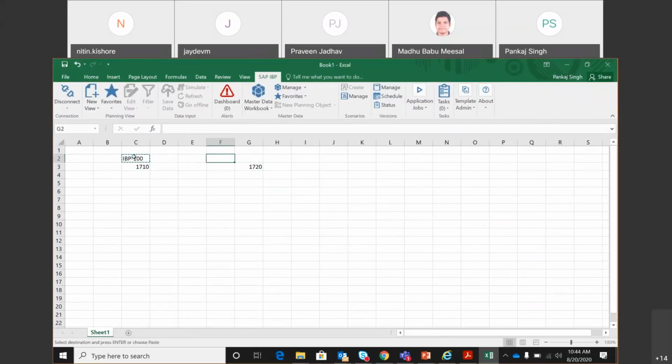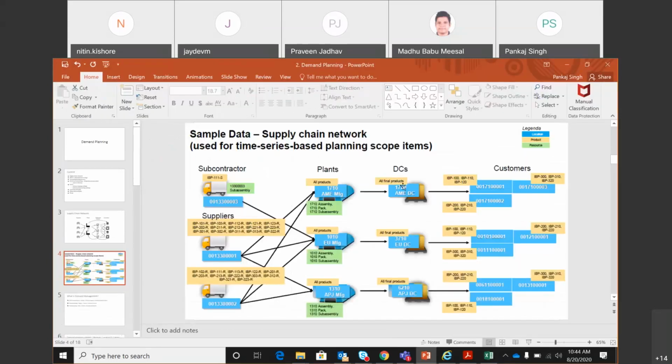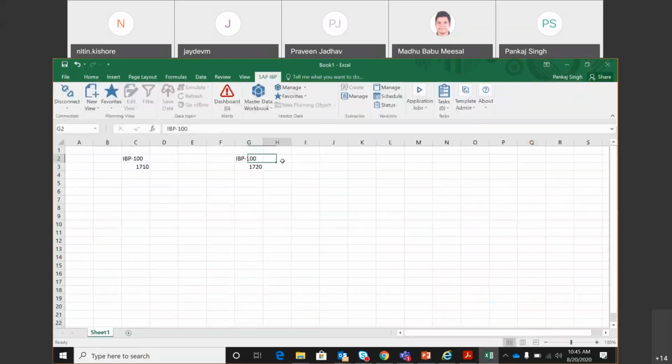Okay. So as I said, since 1720 is the DC which is selling to the customer, there is no demand management going to happen at 1710. So for simplicity, we'll see what it means to do demand management at 1720. At 1720, the demand management will include all three things, which are demand review, demand planning, and demand sensing.